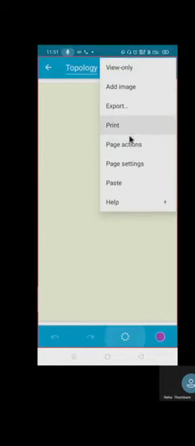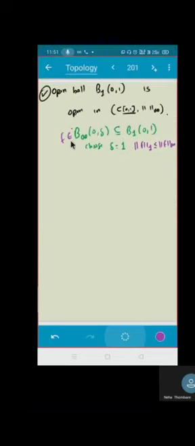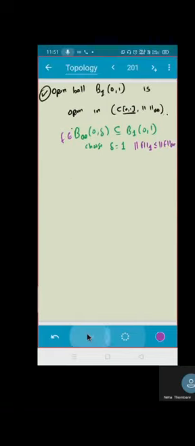Now see, you have to prove this is a subset, correct? Let f belong to B infinity 0 delta. What do you mean by this? That means norm f infinity is less than delta. Agreed? Yes, sir.